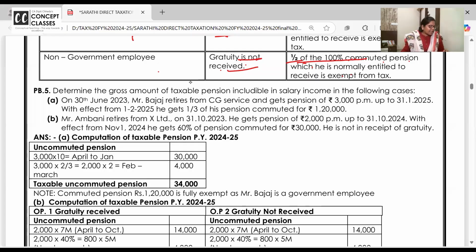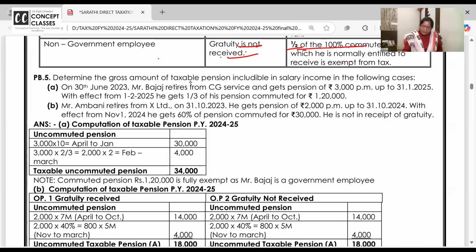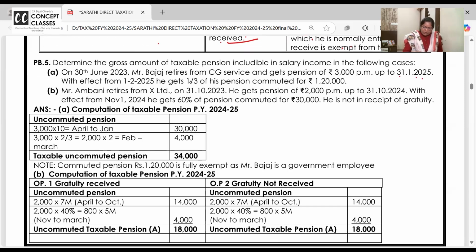Let's read the question. Read the question with me. Anyone, you can take up where you have all the options. Okay, the very first one, the fifth one we are doing. Determine the gross amount of taxable pension included in the salary. In that also, I want to take up the B bit first.